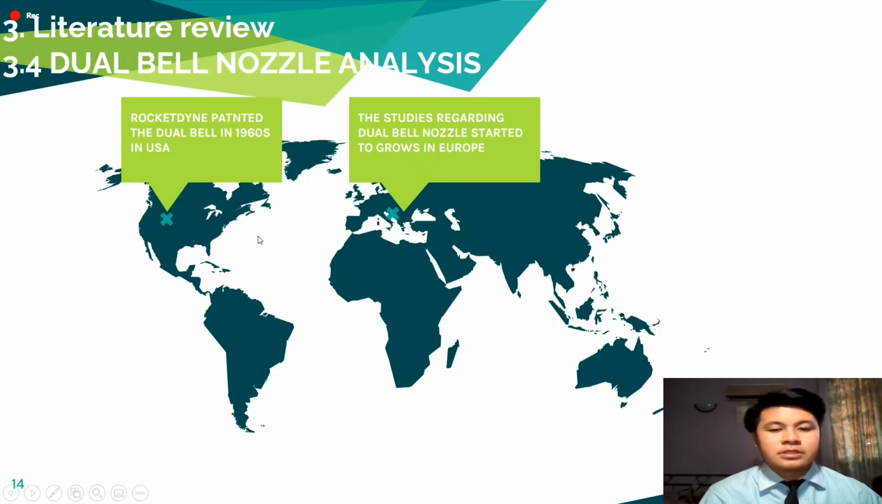For the dual bell nozzle analysis, this concept was first studied at the Jet Propulsion Laboratory by Sabatini in 1949. In the late 1960s, Rocketdyne patented this nozzle concept, which has received attention in recent years in the US and Europe. From the map, we can see the regions of the USA and Europe, where the dual bell nozzle intervention started to grow.